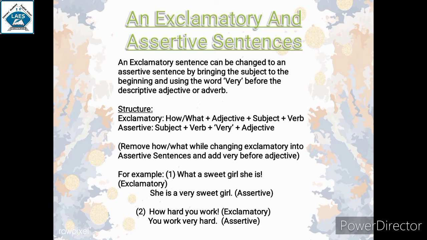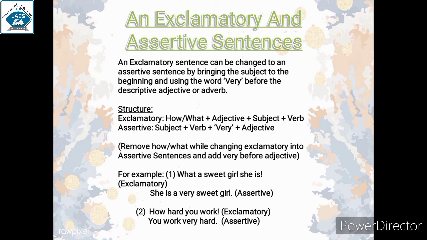Another example, how hard you work. Remove how, bring subject in the beginning of a sentence, that is you, work, then before adjective you need to add very and hard. You work very hard.